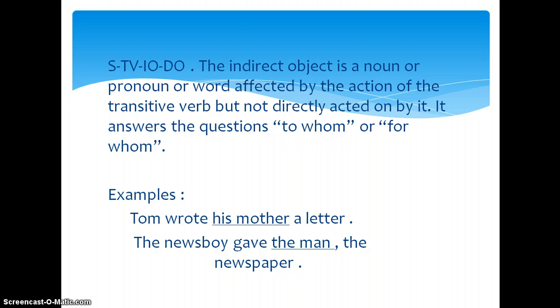STBIODO. The indirect object is a noun or pronoun or word affected by the action of the transitive verb, but not directly acted on by it. It answers the questions to whom or for whom. Examples: Tom wrote his mother a letter. The newsboy gave the man the newspaper.